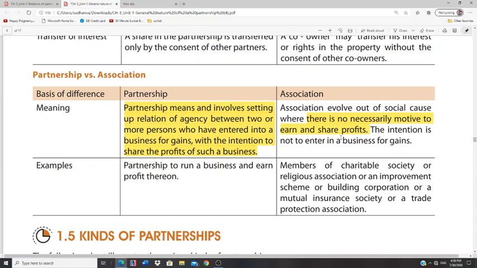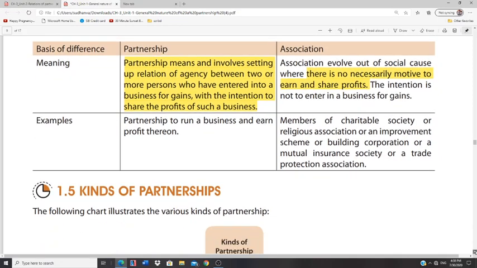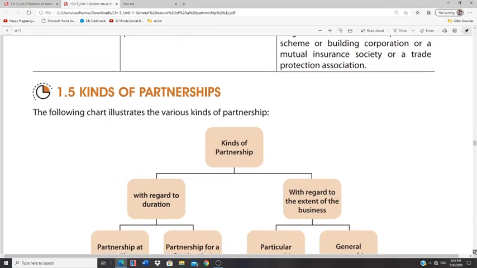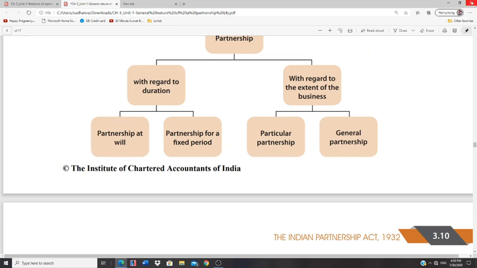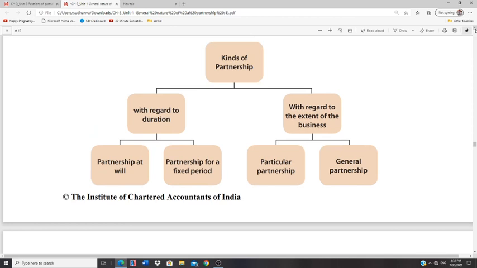In case of an association, usually members of a charitable society or a religious association or a building corporation and so on. So, what are the different kinds of partnership firm? Different kinds of partnership firm can be broadly classified into two types, that is partnership firm with regard to duration and partnership firm with regard to extent of business.